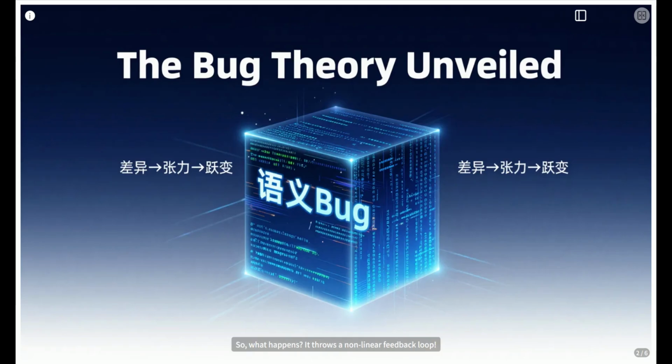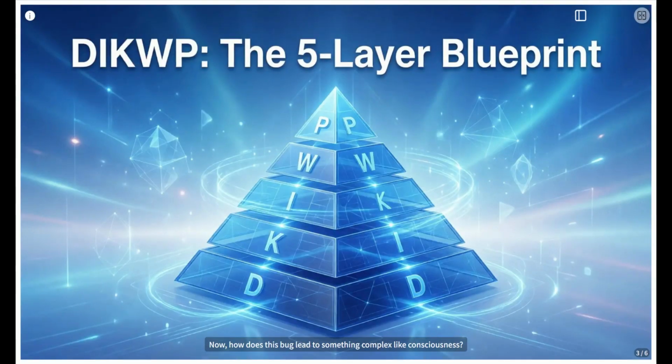It can't process it linearly. So, what happens? It throws a nonlinear feedback loop. The whole system gets pulled out of its routine. Resources are diverted globally, and that's when consciousness flickers on. It's not perfection, it's the imperfection, the bug, that forces a creative leap to resolve the tension. It's the spark.